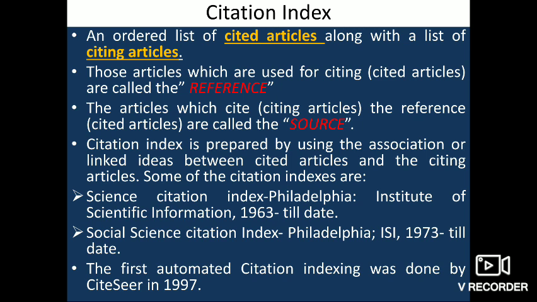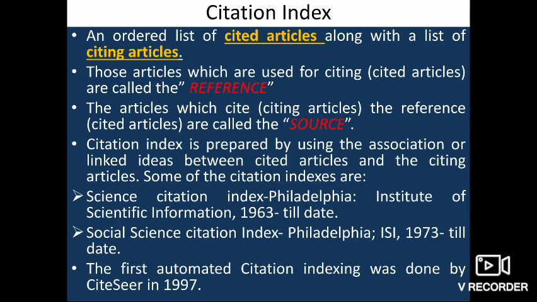Citation index is nothing but a bibliometric index which consists of an ordered list of cited articles along with a list of citing articles. Articles used for referencing or citation are called reference, and articles which cite the reference are called source. So simply speaking, cited articles are called reference, citing articles are called source. Citation index is prepared by using the association or linked ideas between cited articles and the citing articles.